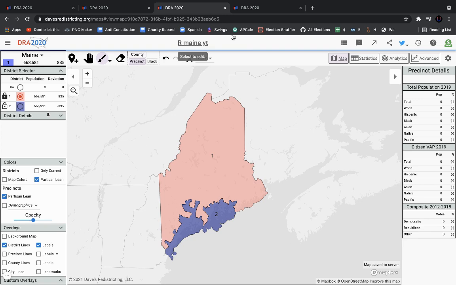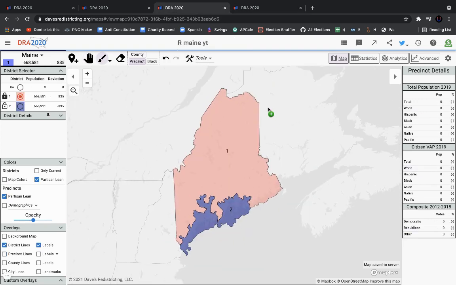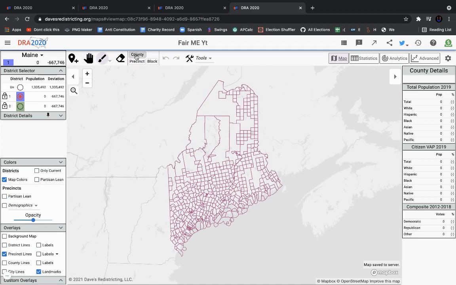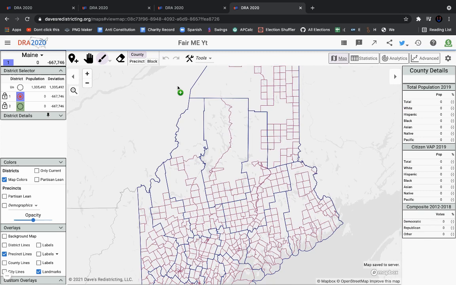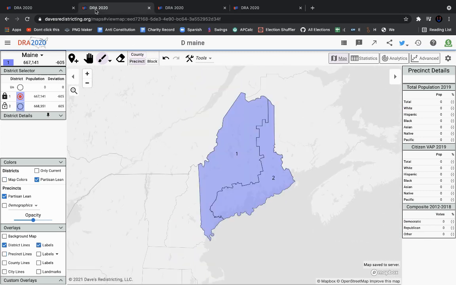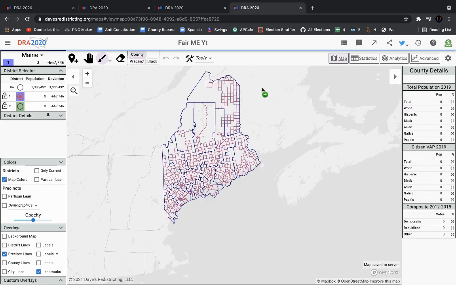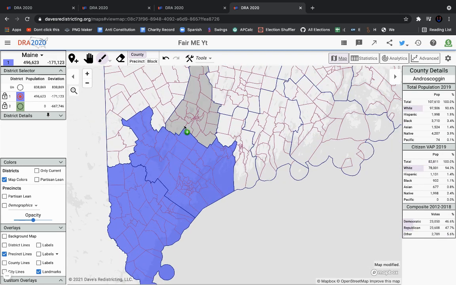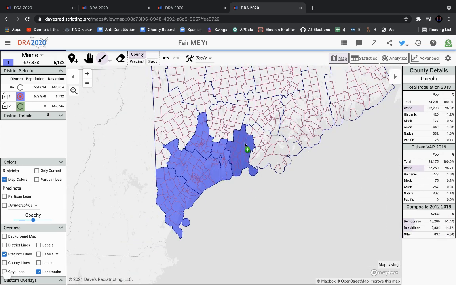So, now taking a look, lastly, I think this will be the Republican gerrymander. I'm actually not going to make two maps. So, taking a look at our fair map, a fair map of Maine is weird because there's only two districts, but I think that the Democratic gerrymander is actually pretty fair, but I think you could try to make it look a little better where you don't split as many counties. So we're going to do that right now.